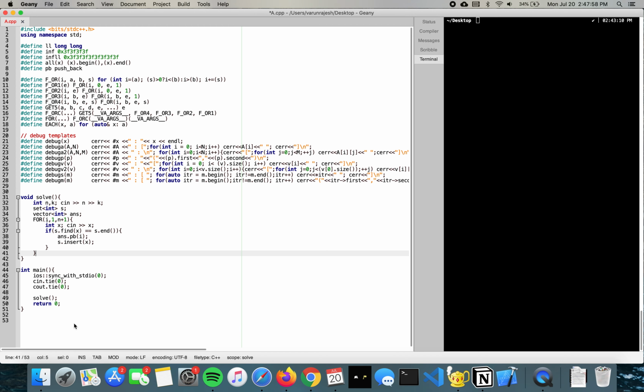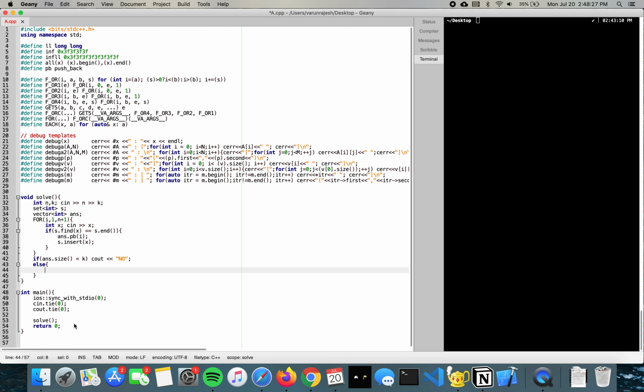That makes sense. Okay, so now what we can do is check if the size of our answer array is less than k, then we know there are less than k unique elements in our list, therefore we can't make a team, so we can just output no. Otherwise, we need an else here. Otherwise we can just output yes, and then we have to output the indices.